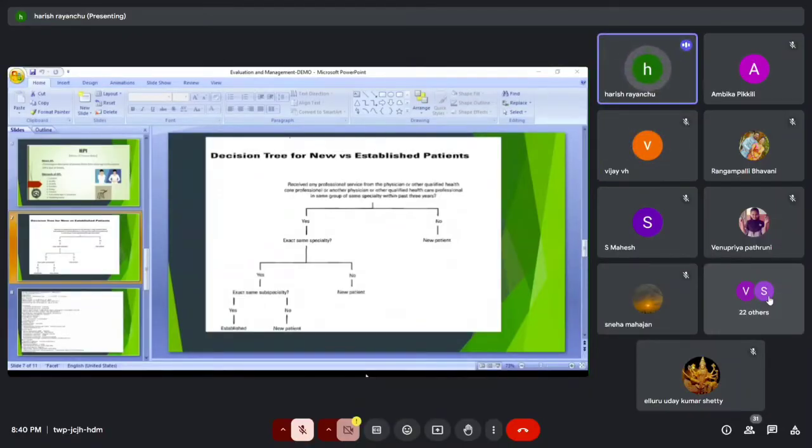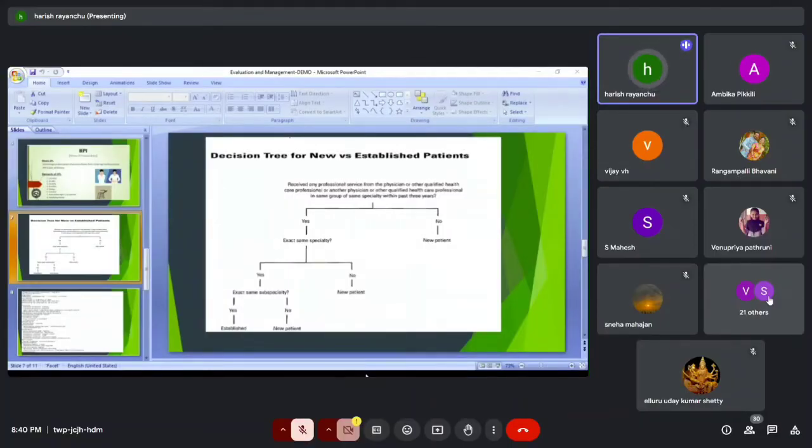Okay, and the third point. When the patient is coming to the same hospital within 3 years, at that time we can consider it an established patient. But when you consider an established patient, guys, you need to check one thing: whether it is the same department or a different department. I'm going with one example.